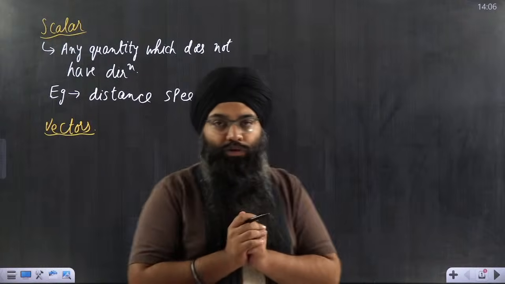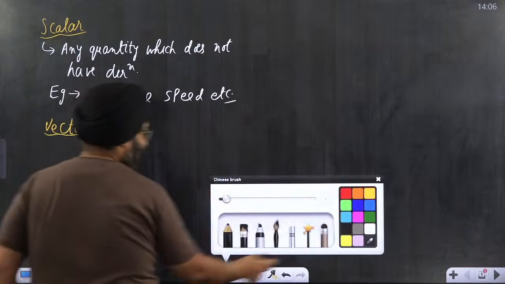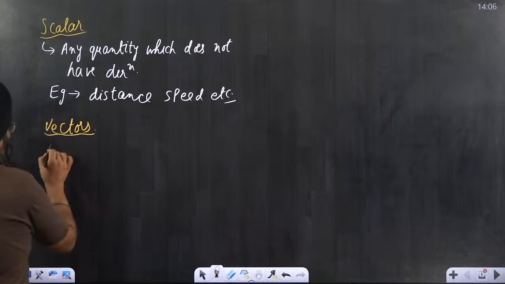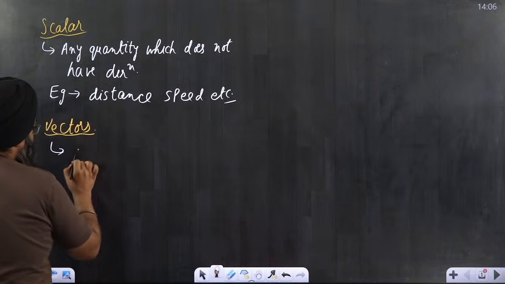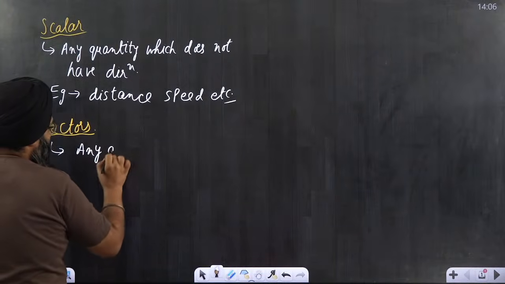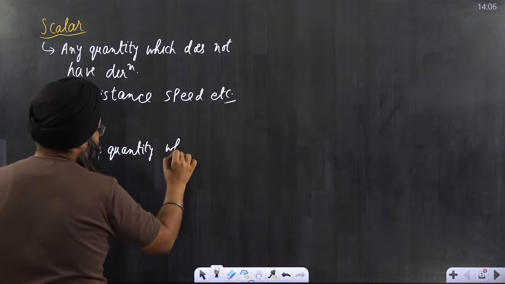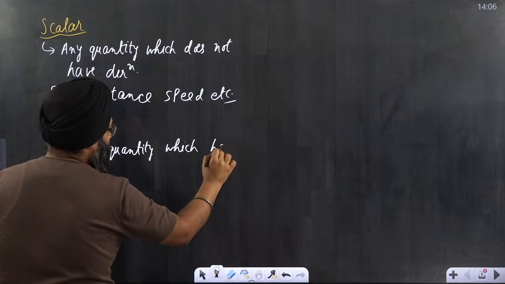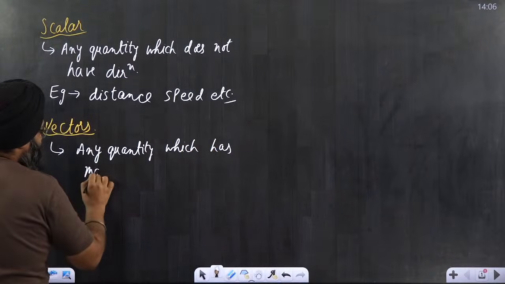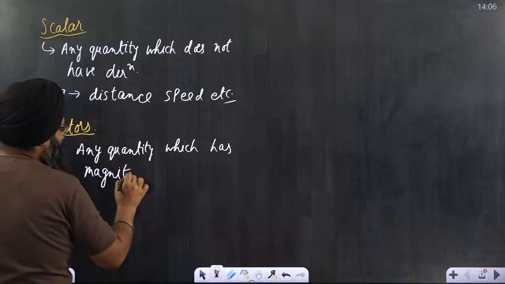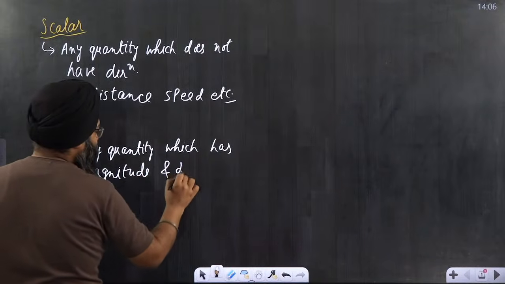I'll take one example also. First, let me write all these things. So what is the first point? Any quantity which has magnitude and direction. Obviously, it has to have a magnitude, it has to have a direction.